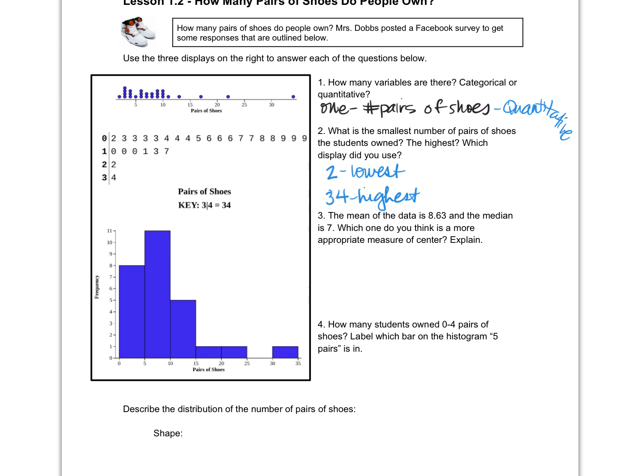It does move. Like if you throw a really high data point in there, like if I throw someone in there with 100 pair of shoes, is that going to change the average? Right? A lot, isn't it? But if it's just one more data point, it may not change the median that much if you line them up and find the middle number. Okay? So because of that, median is considered resistant to outliers, mean is non-resistant.